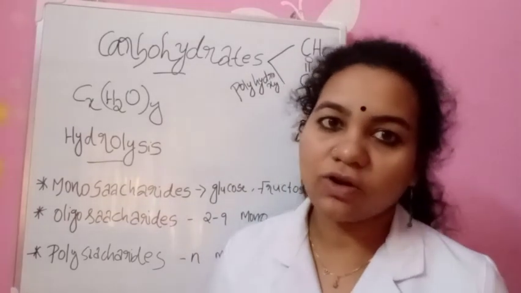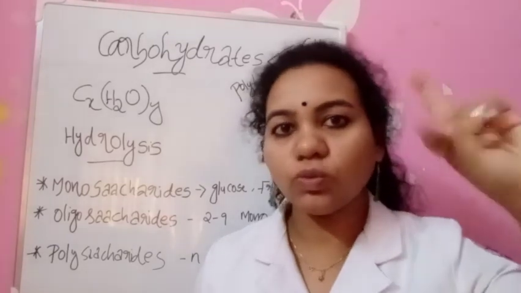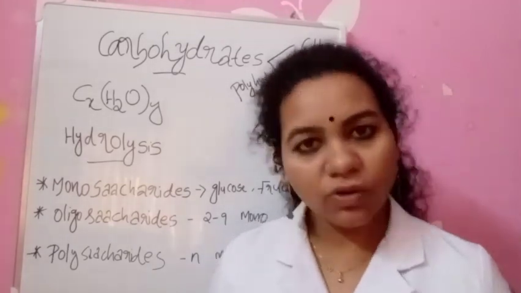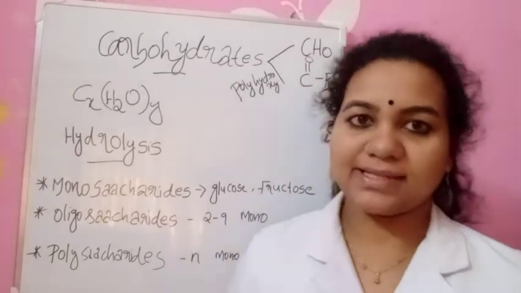So we can call it a disaccharide. We will get 2 monosaccharides. If we are getting 3 monosaccharides, we can call it tri. If it is 4, we can call it tetra. That is oligosaccharides. And the next one is polysaccharides.